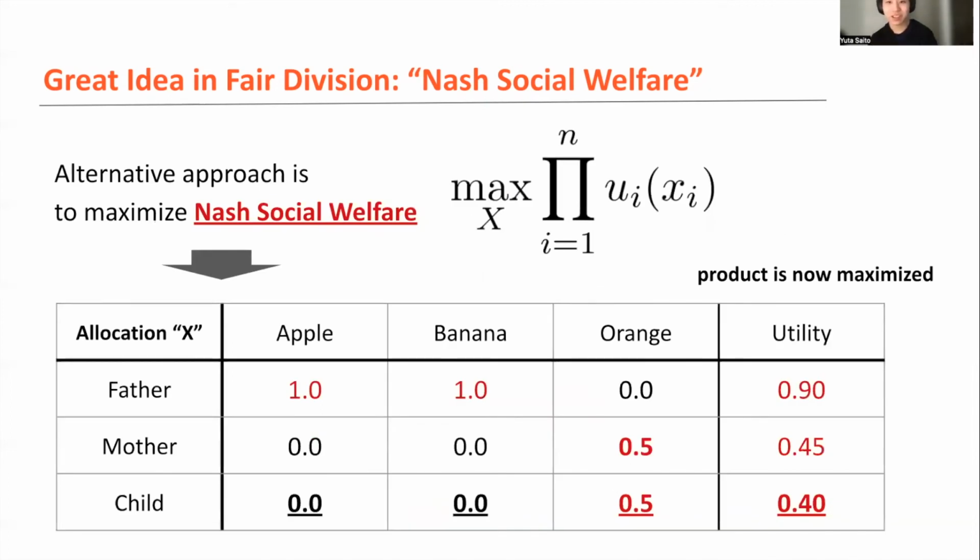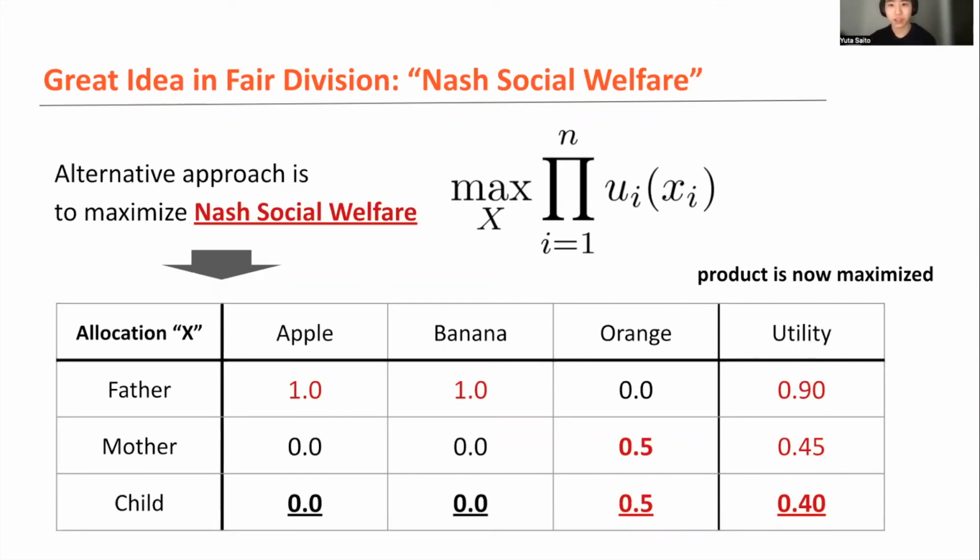And if we actually maximize this Nash Social Welfare in the example problem, we're going to get a very reasonable allocation of giving apple and banana to the father, giving 50% of the orange to the mother, and the remaining 50% goes to the child. Now the Nash social welfare, or the product, is indeed maximized. And we get a very reasonable allocation, rather than the unethical allocation that we had with the total family welfare objective. So this is a quick introduction of the fair division problem and the idea in the fair division community.